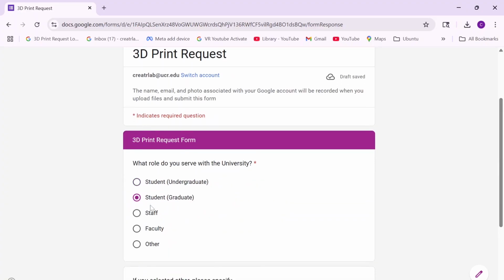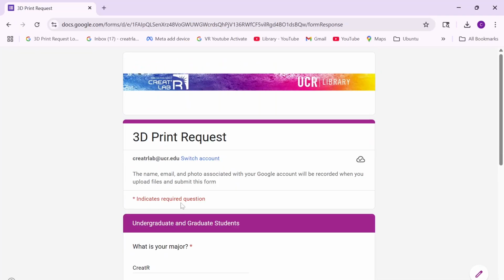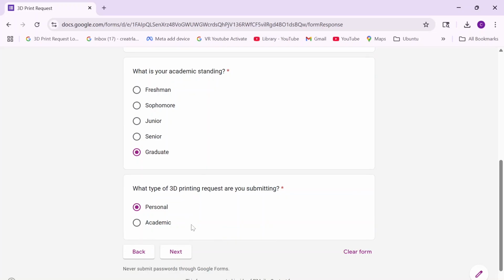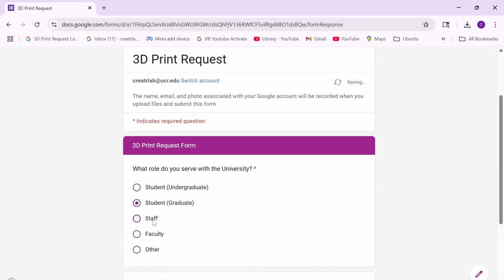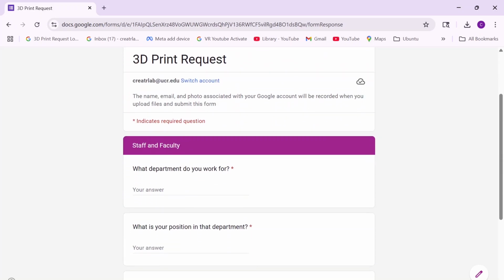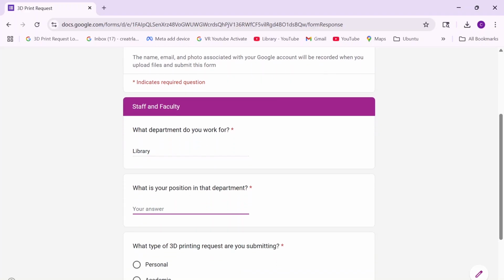The process is the same for graduate students. Indicate your major and academic standing and whether your 3D print is an academic print or personal print. Suppose you are a staff member. Provide information about your position and department and whether your print is an academic print or personal print.